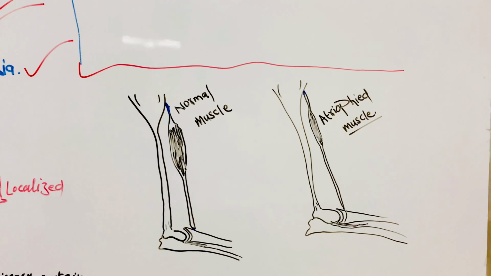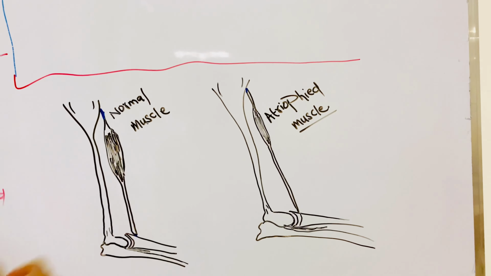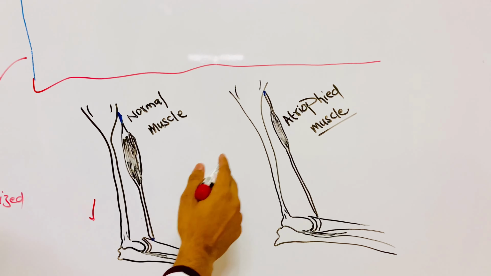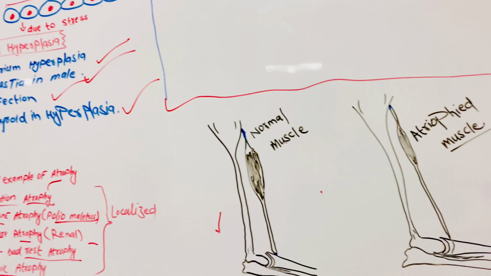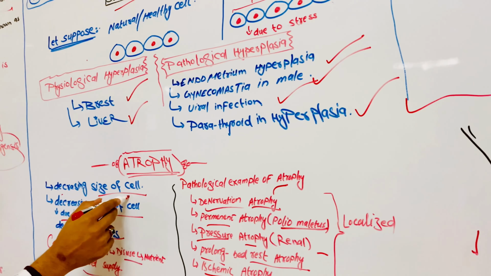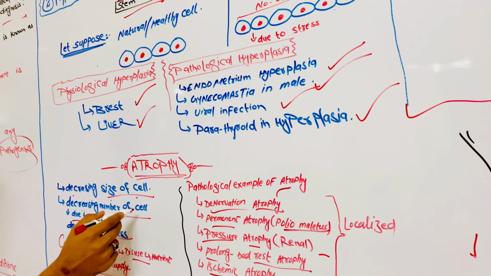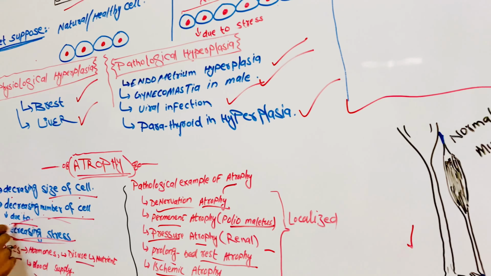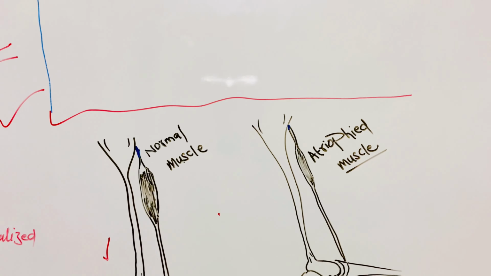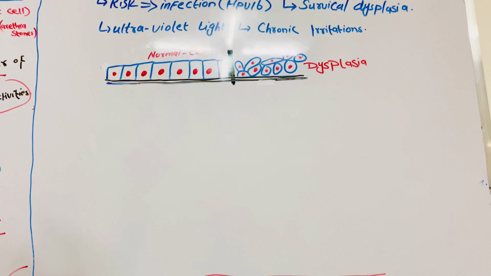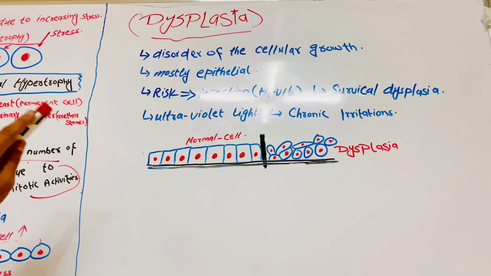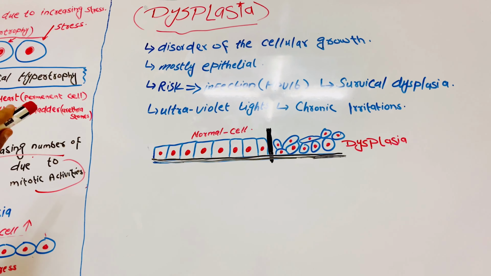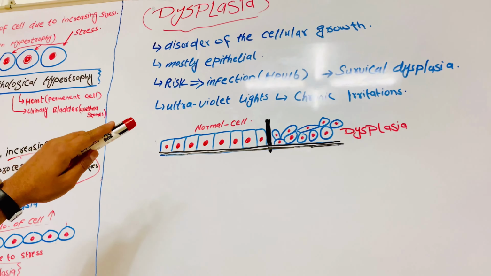And here is a normal muscle. When it is an atrophied muscle, then the size of the cell and the number of cells decrease due to decreasing stress. And then we go towards dysplasia. In dysplasia, we can say there is disorder of cell growth, mostly in epithelium.